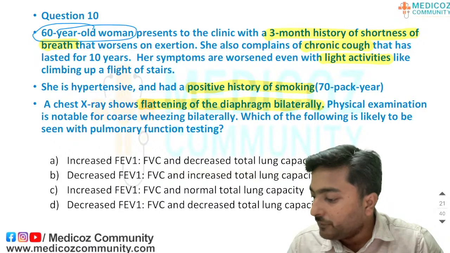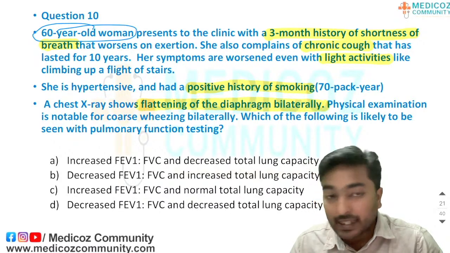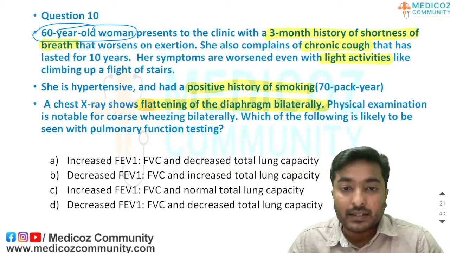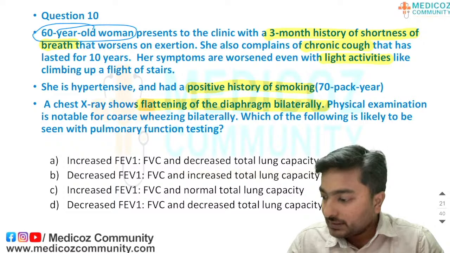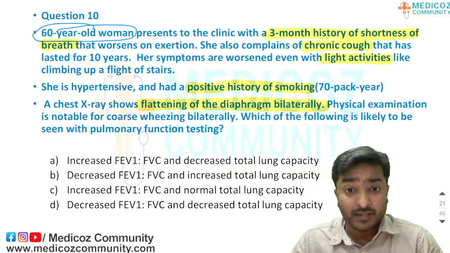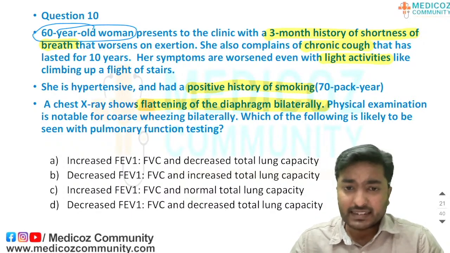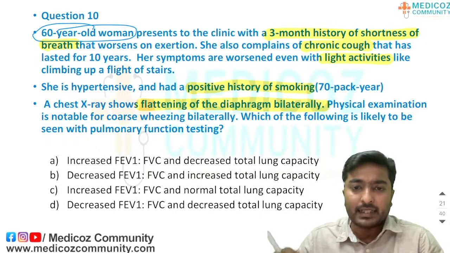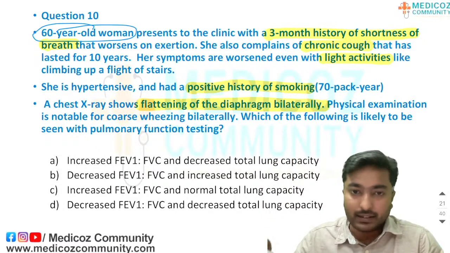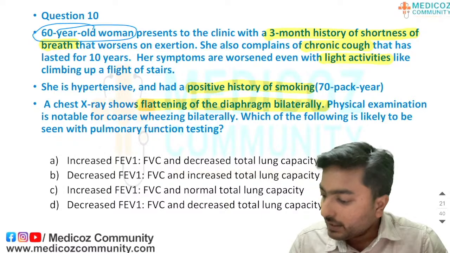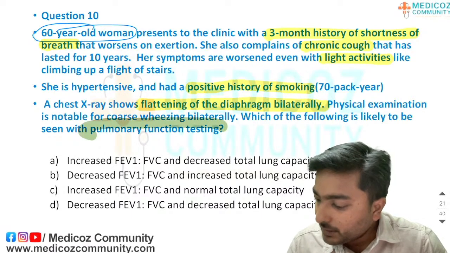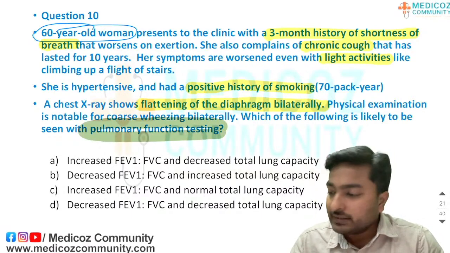This is the key feature which helps us understand whether this patient is suffering from obstructive or restrictive lung disease. The patient is suffering from obstructive lung disease because the flattening of the diaphragm indicates our lung volume has increased. Now they have done the pulmonary function testing, and what is the result of that?